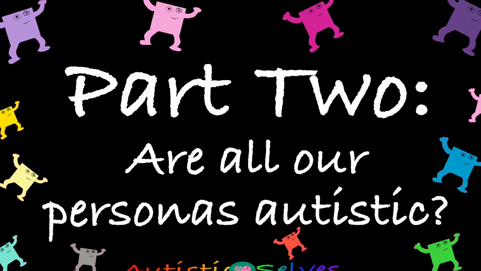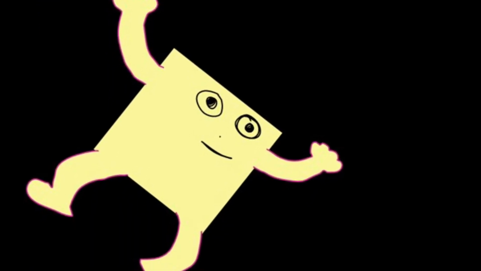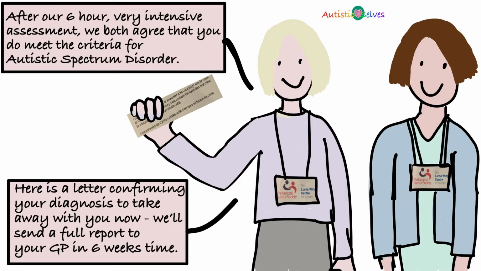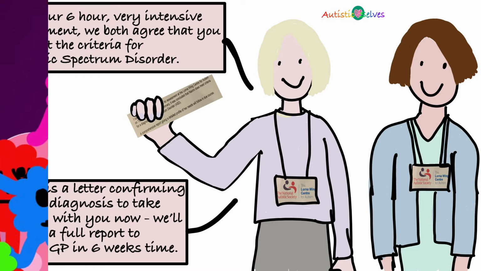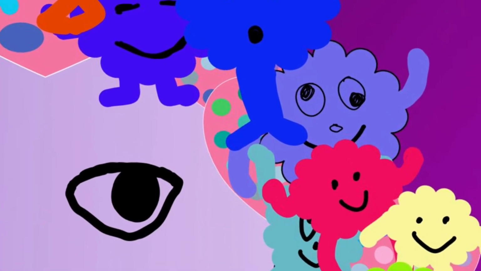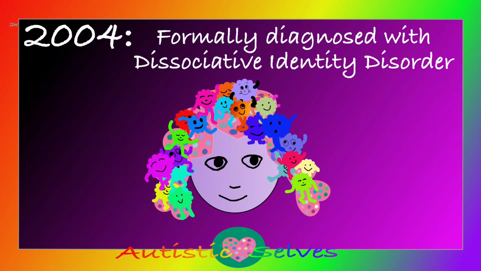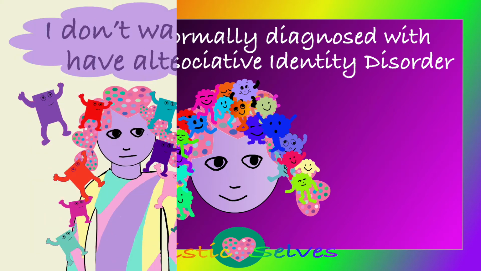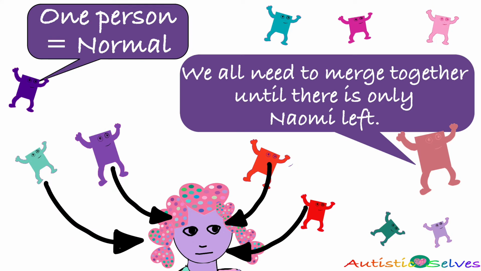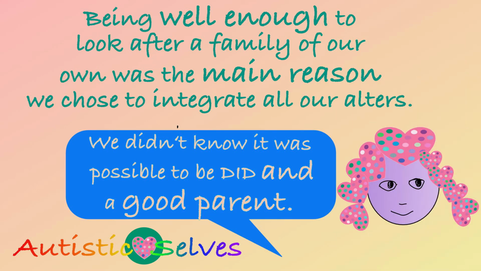In part 2 of our video, we are going to be considering whether all of our personas are autistic. At the time of our autism diagnosis in 2018, we had integrated all of our alters, and so it was actually only Naomi who was assessed. After we were diagnosed with dissociative identity disorder, or DID, in 2004, we began to work together in becoming one person. We believed that the only way to live a normal life was as one person. We now know that this belief wasn't true. It is possible to have alters and still lead a full life.